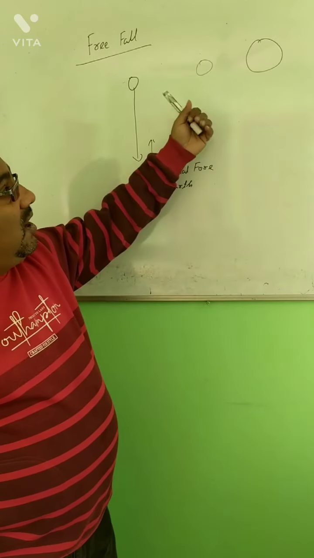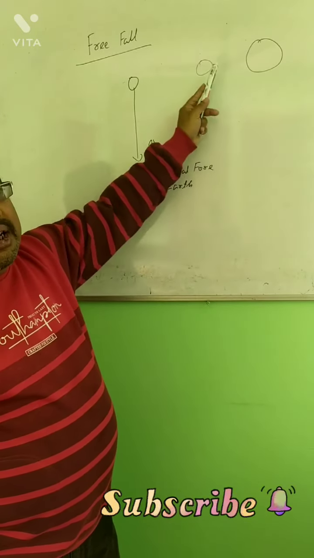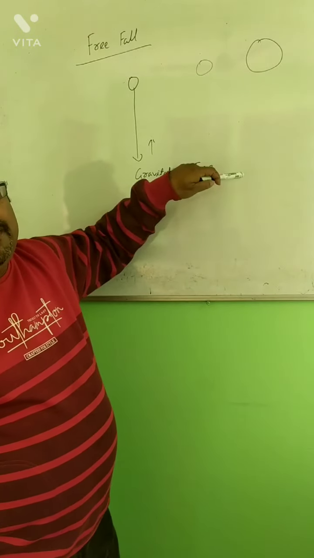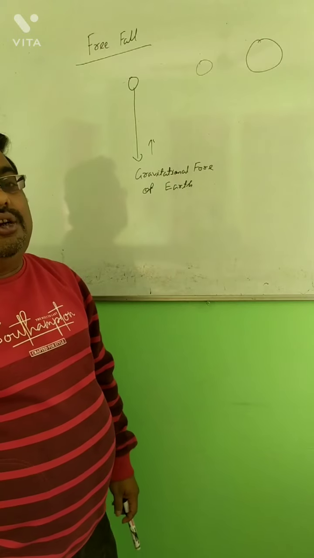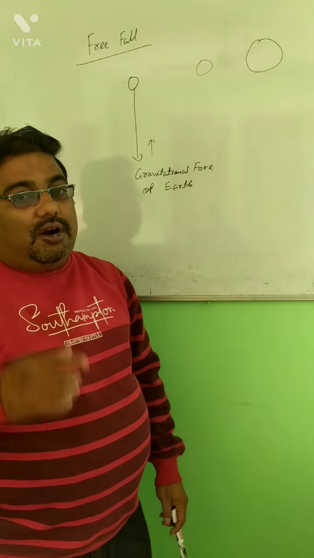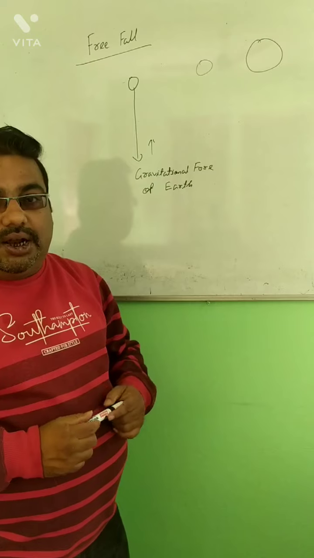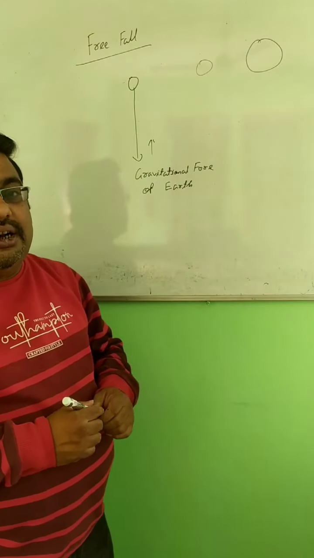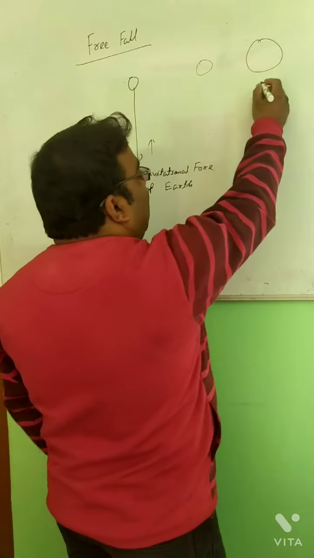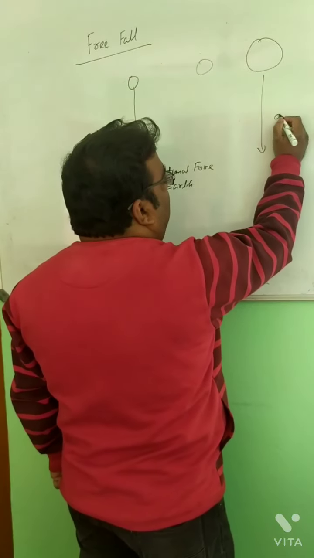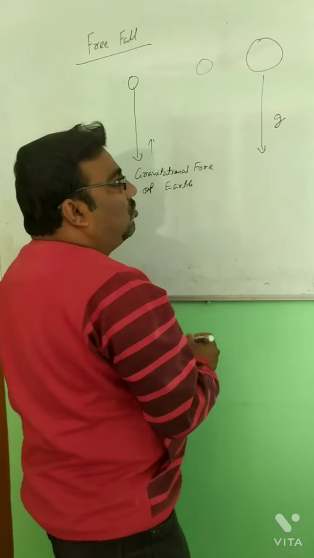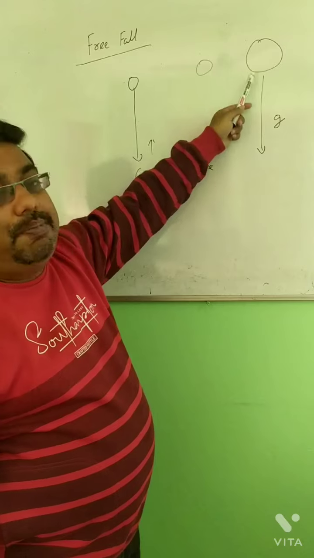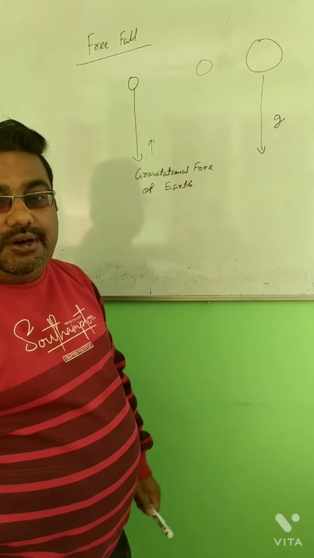Because when it is falling, the gravitational force is acting on it, and due to that gravitational force, an acceleration is produced in that body, and that is said to be acceleration due to gravity. When a body is freely falling from a certain height, the acceleration produced in the body is said to be acceleration due to gravity, denoted by small g. And this acceleration does not depend on the mass of the object.